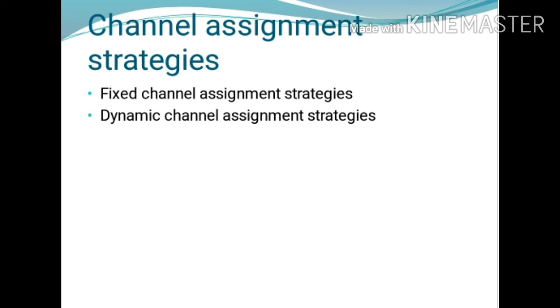The MSC only allocates the channel after verifying that the channel is not currently in use, in the cell or any other cells that come within the minimum restricted distance of frequency reuse, to minimize co-channel interference. Dynamic channel assignment strategy reduces interference and increases the capacity of the system.